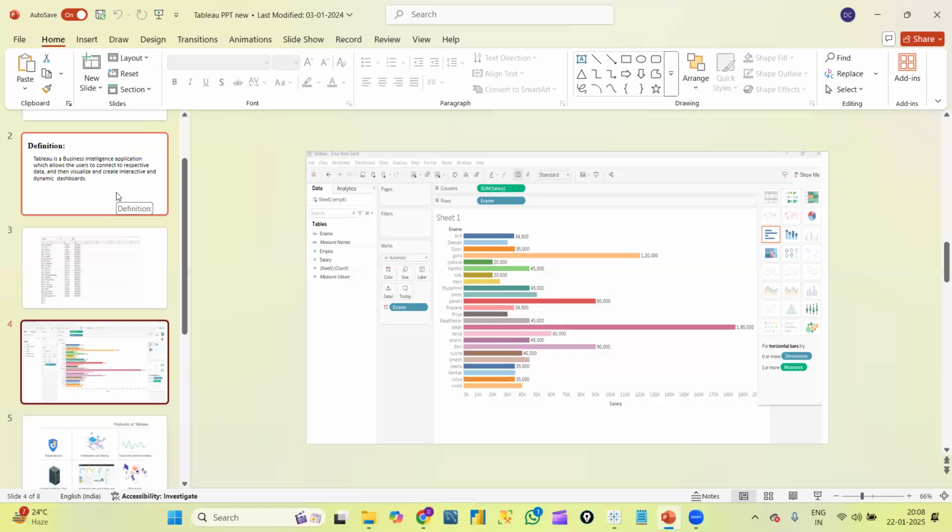Okay. And as I said, based on our work and our analysis, nowadays all businesses are using visualization tools. Tableau or any visualization tool is one such subject that won't stick to any single domain.